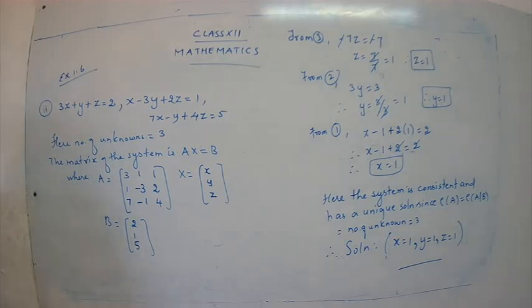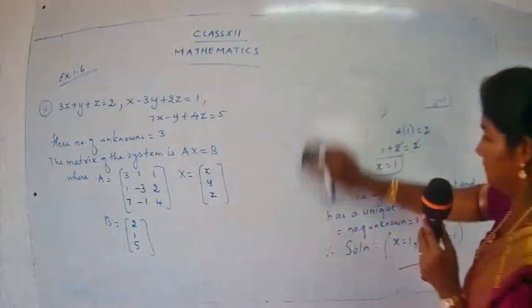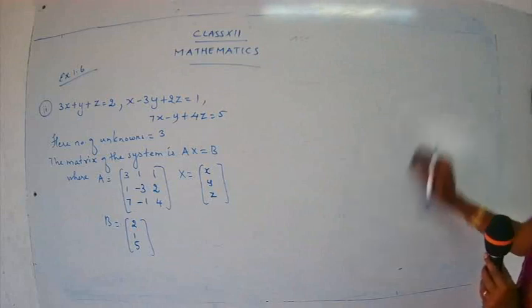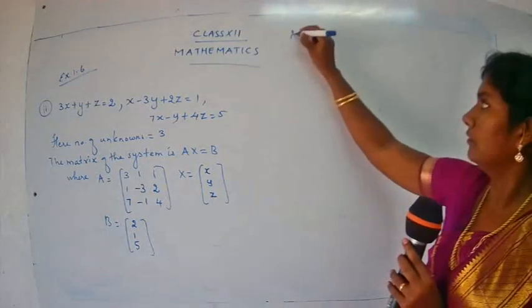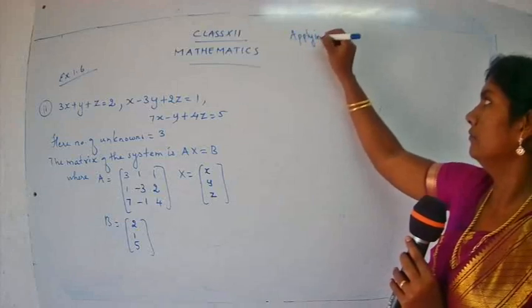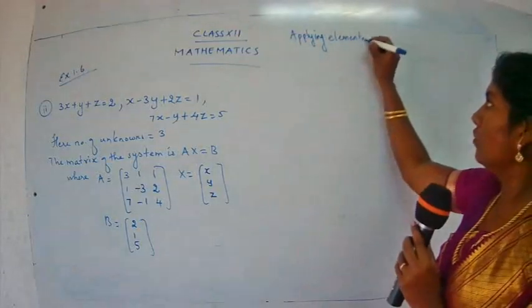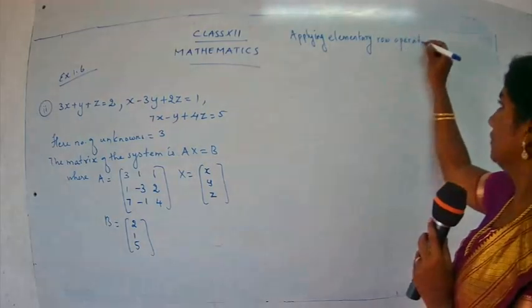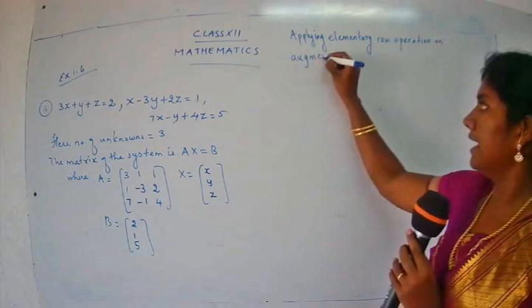So let's write down: applying elementary row operations on augmented matrix AB.